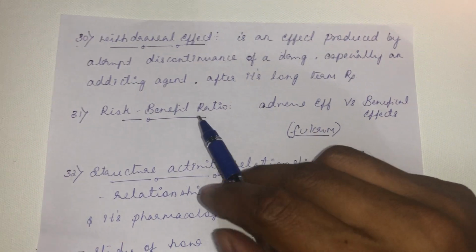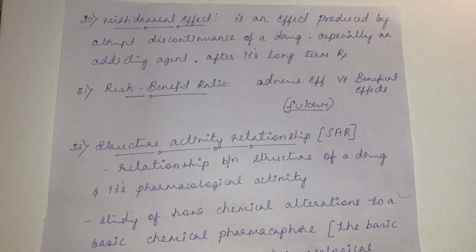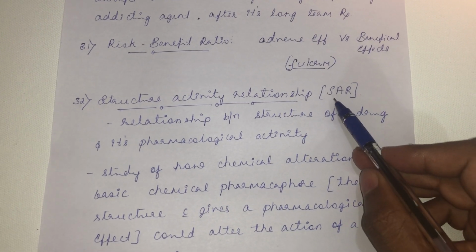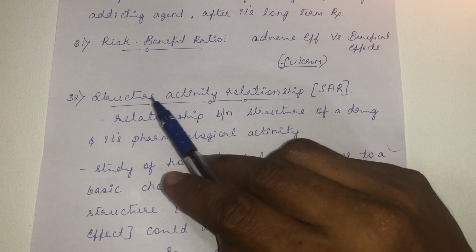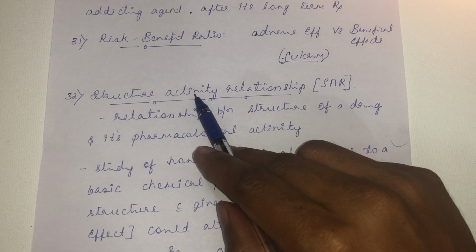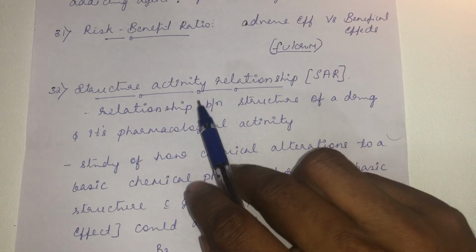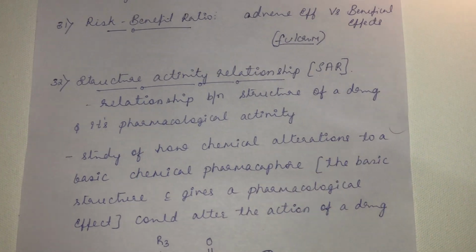So while using a drug, always count this risk-benefit ratio of using a drug. Then the important term: structure activity relationship, abbreviated as SAR. As the name itself suggests, based on the structure, the activity of a drug depends. That is the meaning of structure activity relationship. It is a relationship between the structure of a drug and its pharmacological activity.